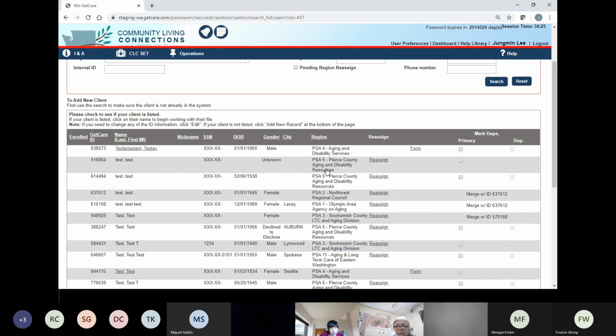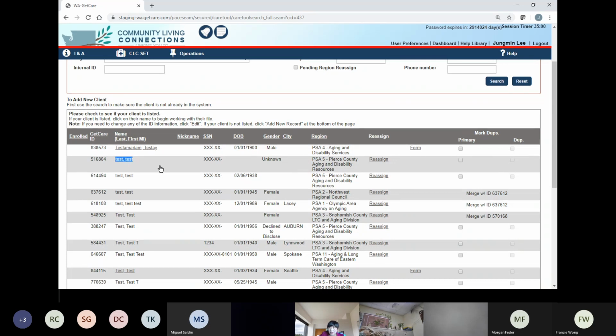Like I said, GetCare is a role-based application. So if the client is not from our region, for example the second one, this client is from PSA 5, I cannot click here. If I click, it doesn't work. Basically, all we see is this information for this client because that client is not from our region. Also, for clients from our region, underneath the name there's a line. It's a hyperlink.